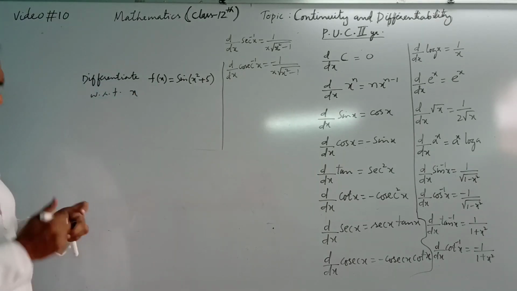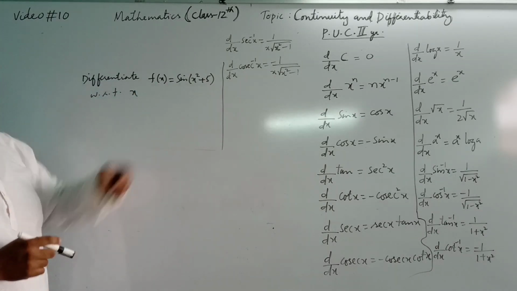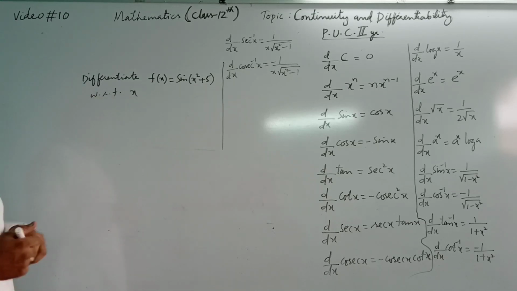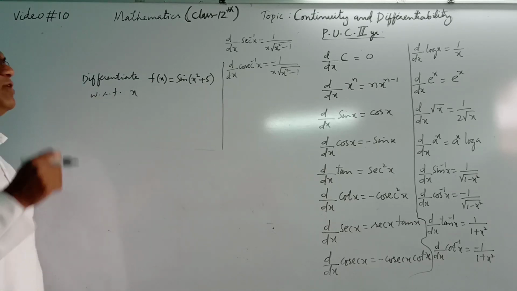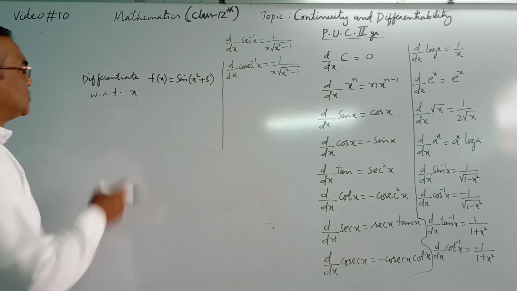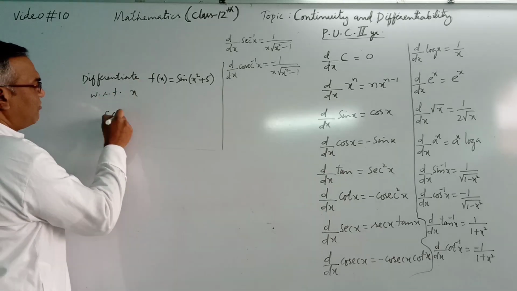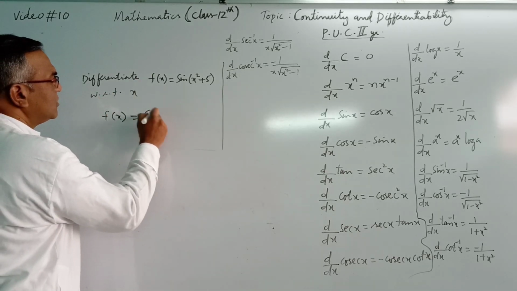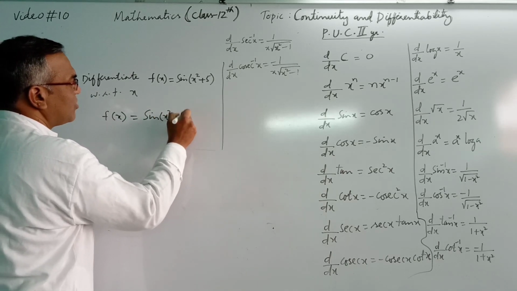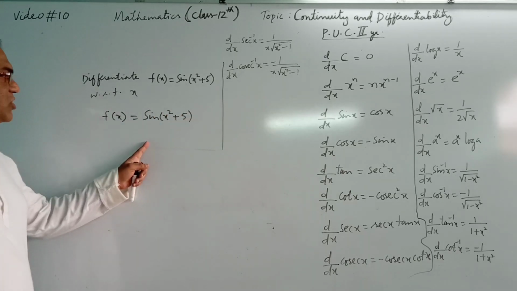Differentiate f of x is equal to sine of x square plus 5 with respect to x. This is the question. This will come for 1 mark or sometimes 2 marks. So write down the given function. Given function is f of x is equal to sine of x square plus 5. This is the given function.